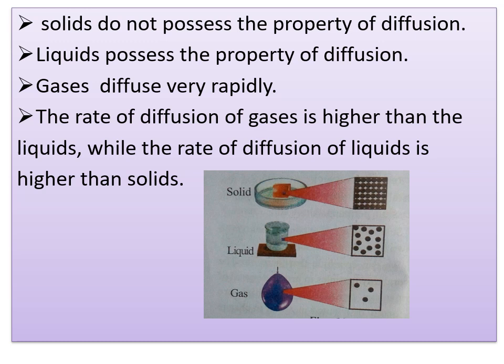And one more property: liquids possess the property of diffusion, because we have already discussed all the activities and so many examples. Gases diffuse very rapidly. I told you about the agarbatti example. The rate of diffusion of gases is higher than liquids, while the rate of diffusion of liquids is higher than solids, because of the interparticle distance available in gases and liquids.